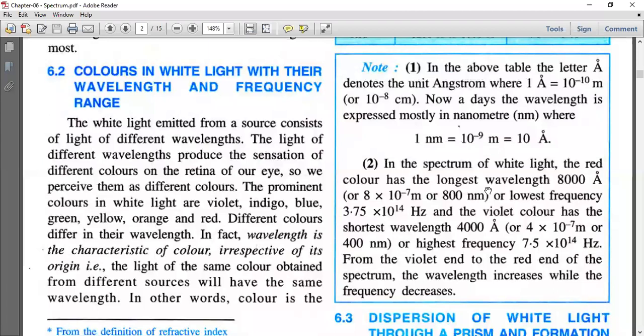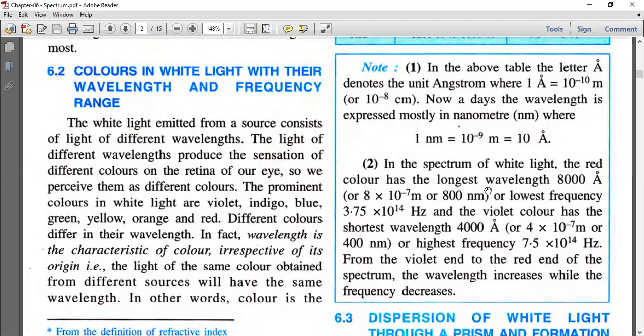In the above table, the letter angstrom denotes the unit where 1 angstrom is equal to 10 raised to minus 10 meter. Nowadays, the wavelength is expressed mostly in nanometer. 1 nanometer is equal to 10 raised to minus 9 meter, and it is equal to 10 angstrom. In the spectrum of white light, the red color has the longest wavelength and the lowest frequency, which is 3.75 into 10 raised to 14 hertz.